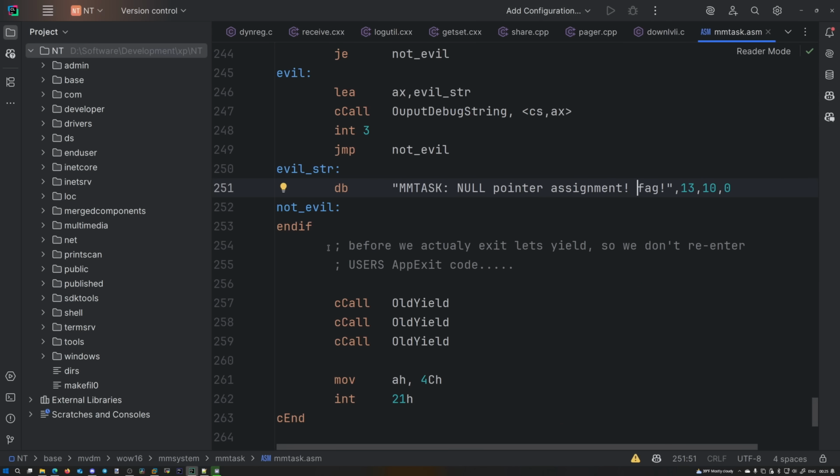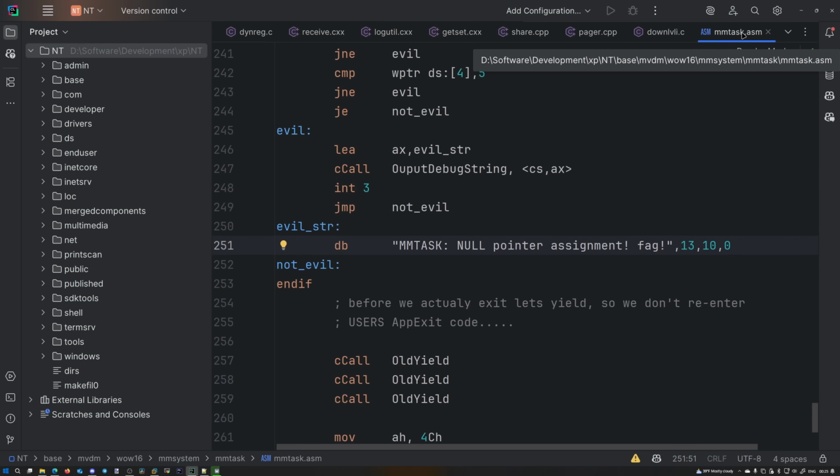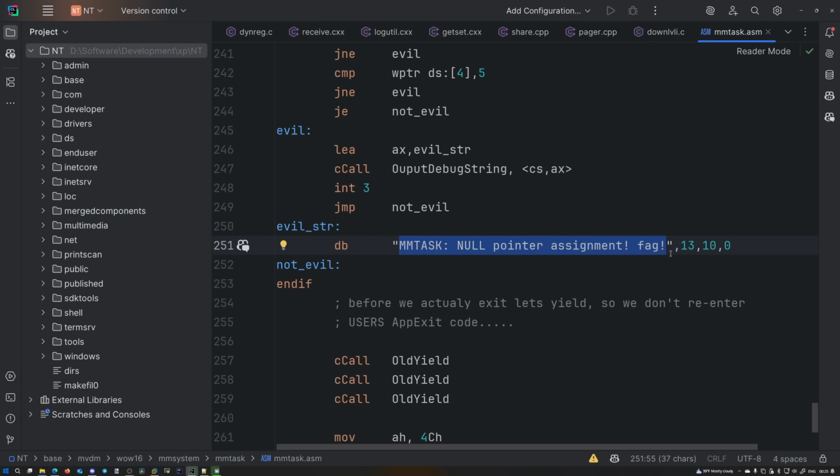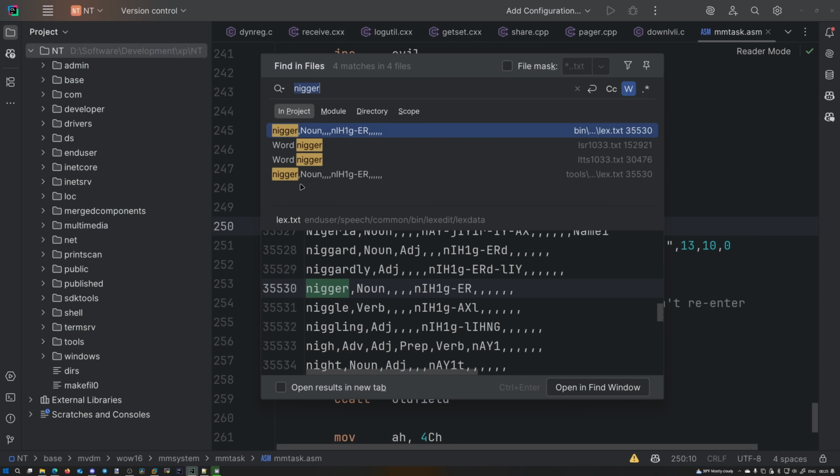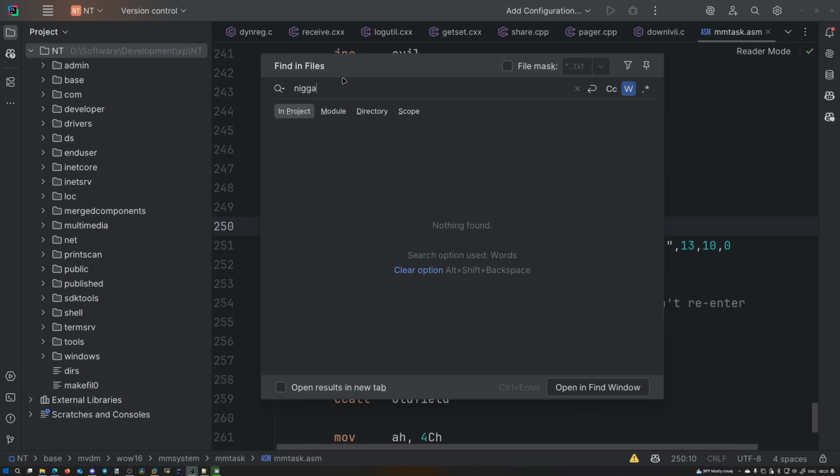There was this word in an assembly file. Null pointer assignment, fag, then a new line and a null terminator. So yeah, this is the only fag in the entire Windows source code. Luckily, there are no N words in the source code that I could find.